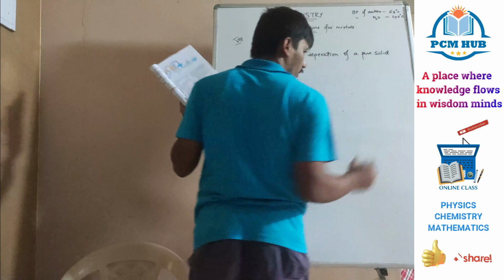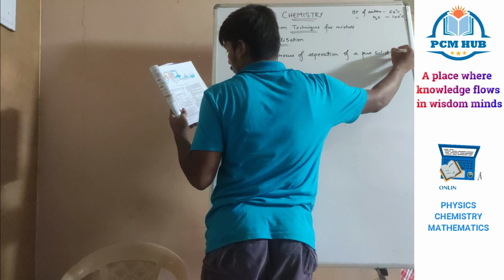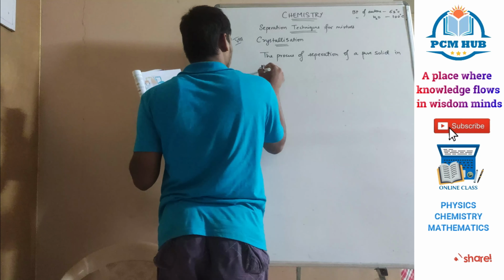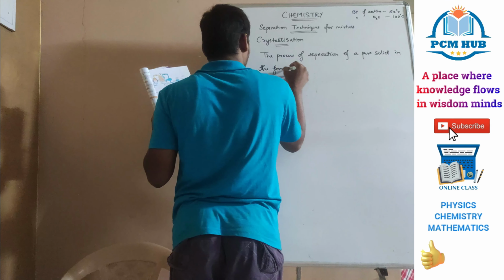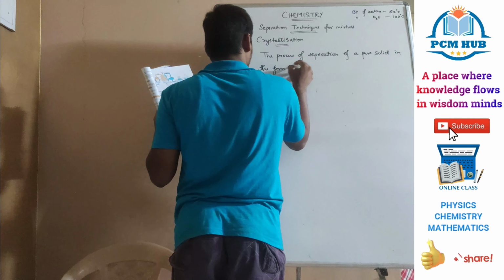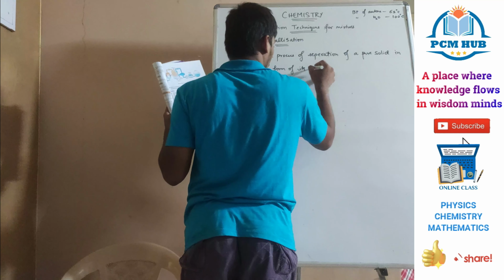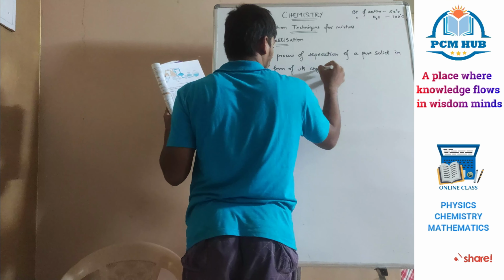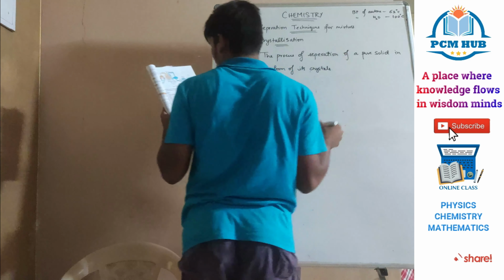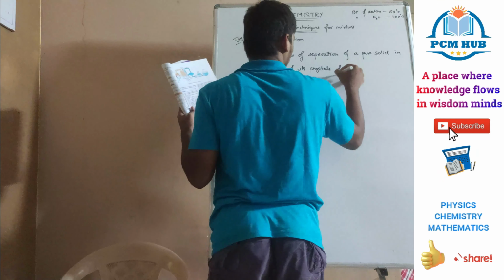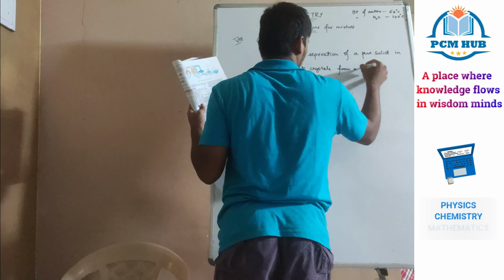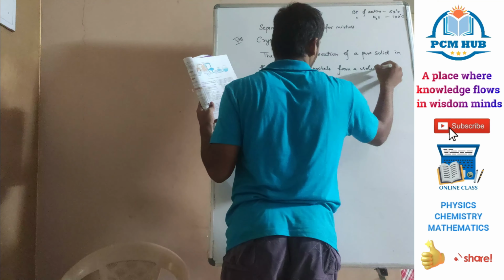Solid form only it is possible. In the form of its crystals from a solution.